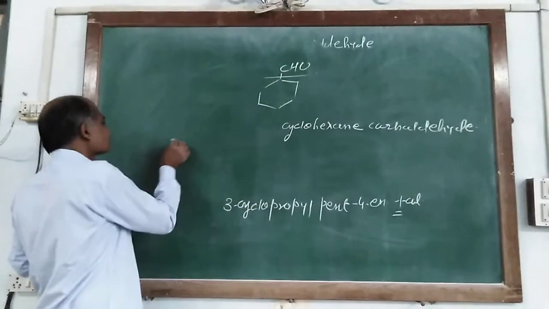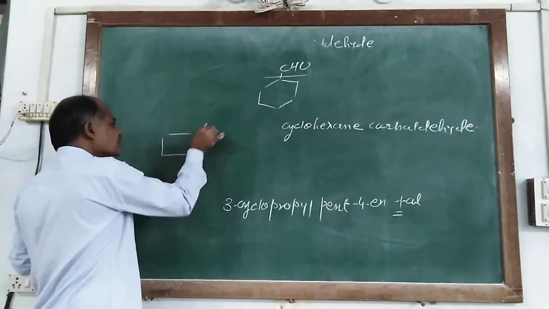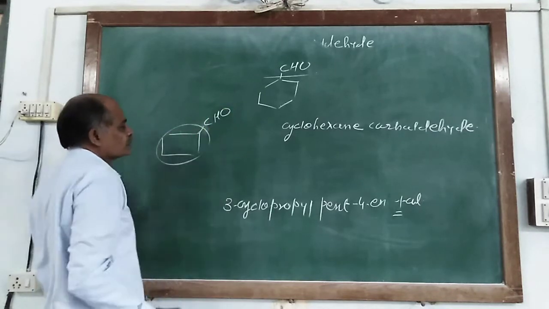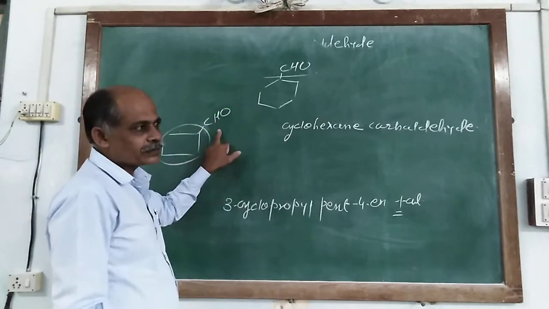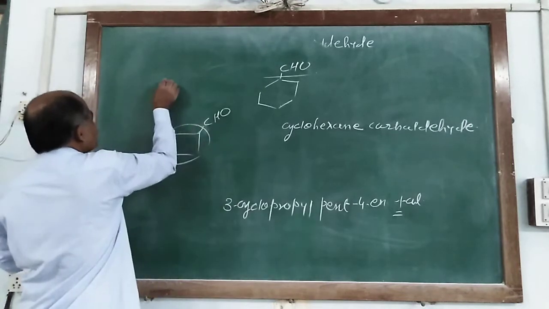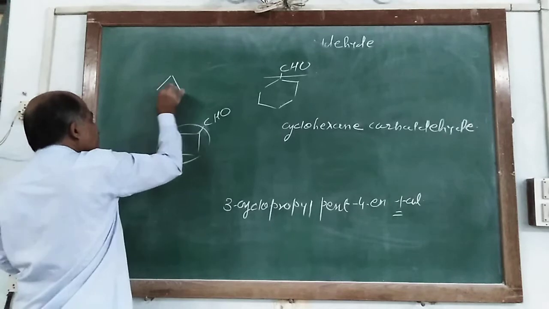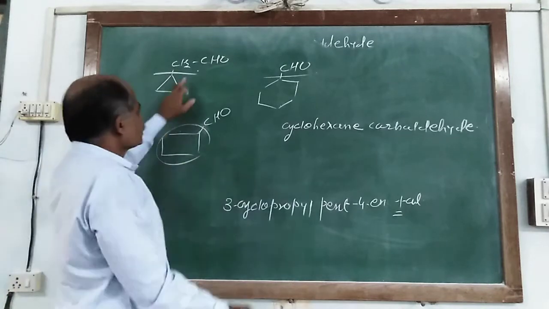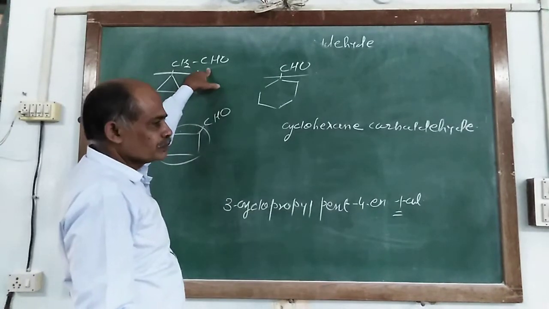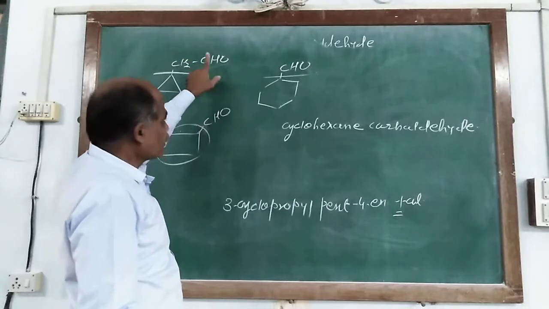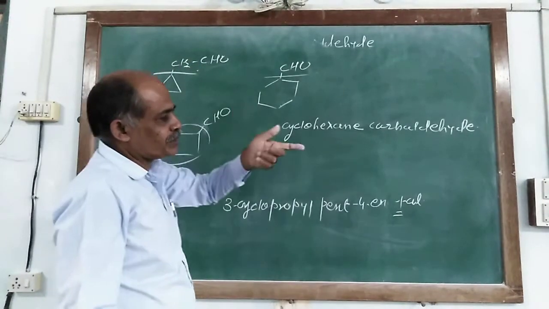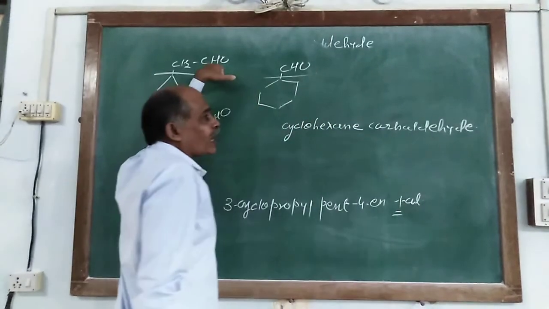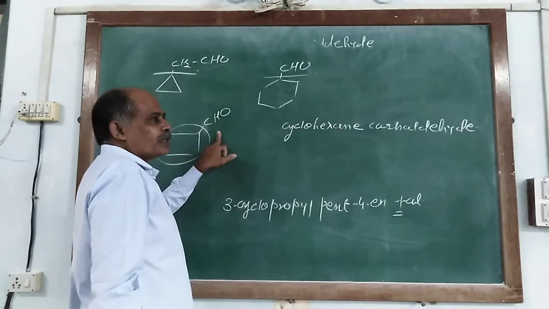Similarly, you may be given this type of structure. So it is known as cyclobutane carbaldehyde. But if you are given it this way, CH2 and CHO, it is not carbaldehyde, because the carbon of the aldehyde group is not directly linked with the carbon of the cyclic ring. So here it is used as -al, and in the other case it is used as carbaldehyde.